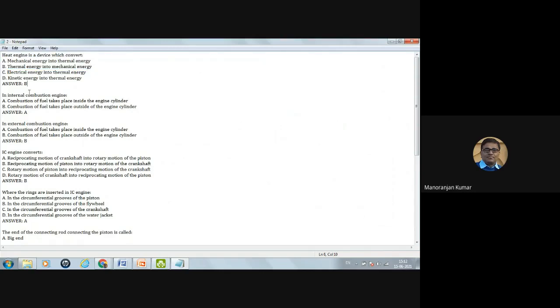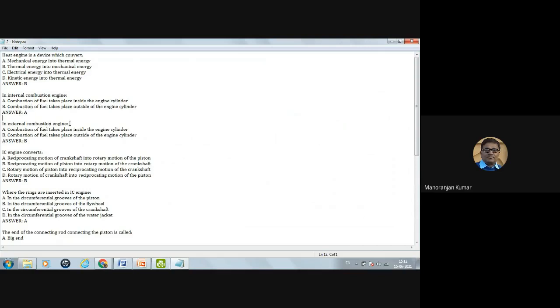Okay, now second question, in IC engine, in internal combustion engine क्या होता है? Combustion of fuel कहाँ होता है? Where the combustion of fuel takes place. So internal means combustion of fuel takes place inside the engine cylinder. So correct option is A. Combustion of fuel takes place inside the engine cylinder. Combustion of fuel takes place outside of the engine cylinder. This is the external combustion engine. Okay, so correct option is A.